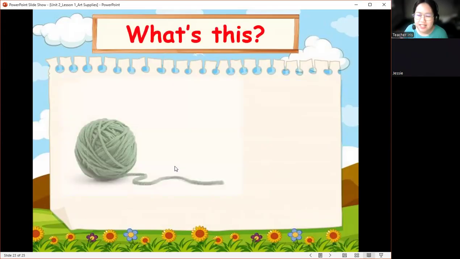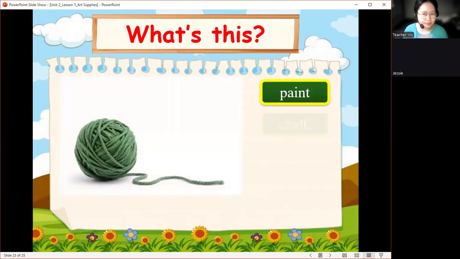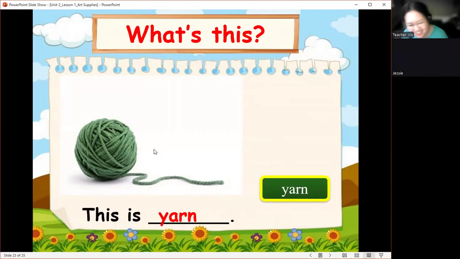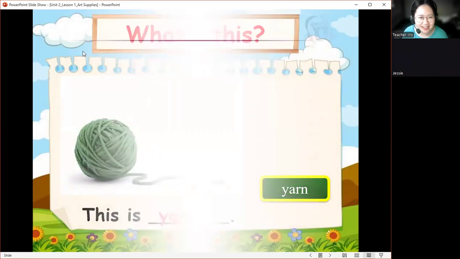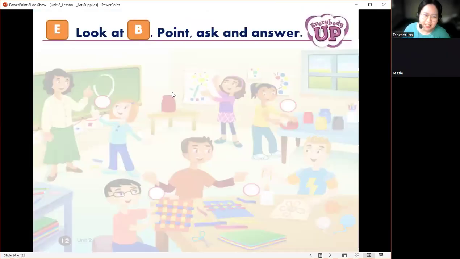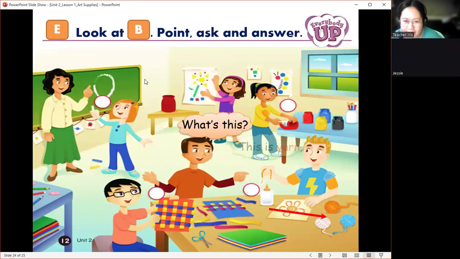Next. What's this? This is yarn. Very good. This is yarn. Okay, so next. Let's have an activity here. I will point to some objects and you will name them by using this is.